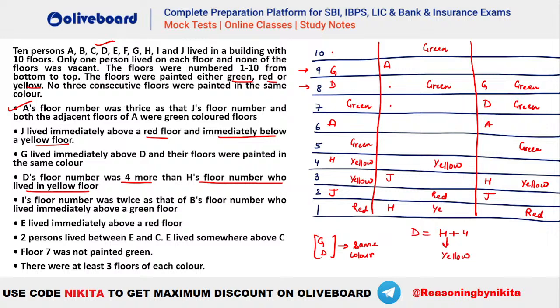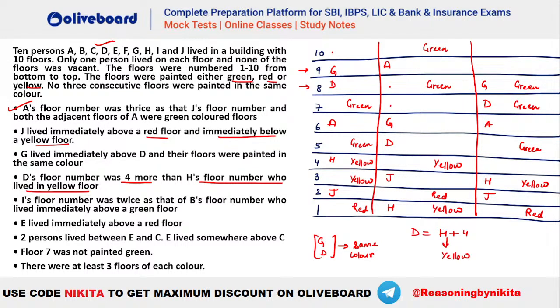So H yellow will be here. And if this is your H yellow, that means your D has to be 5, isn't it? So this will be your D and this will be your G. So these are the three cases that are possible right now. Okay, these three cases are being formed.